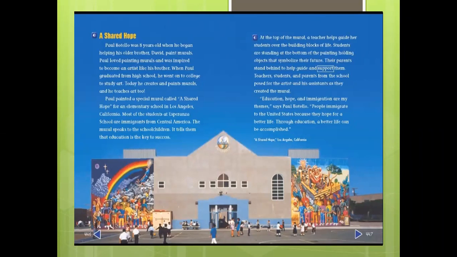So it's like the parents and teachers are supporting each other. Without the support of parents, the child will not be able to go to school or follow what is done in the school. Without the support of the teacher in the class, the child will not be able to do what he learned at home with his parents. So a shared hope means something shared between the two, just in order to have a better education.